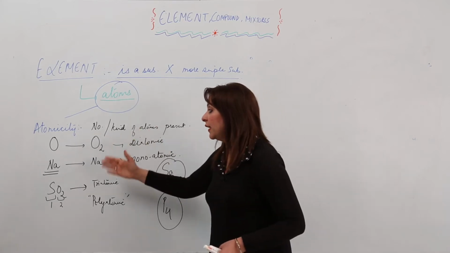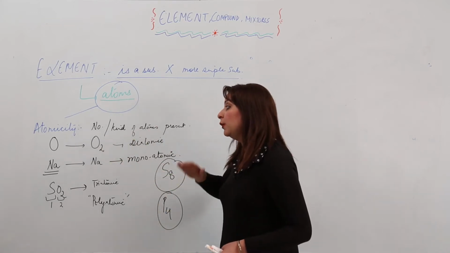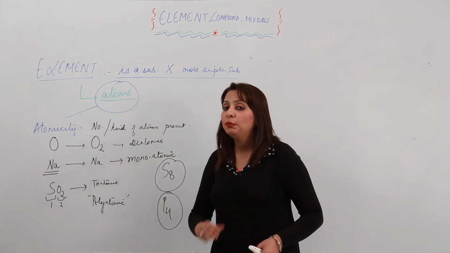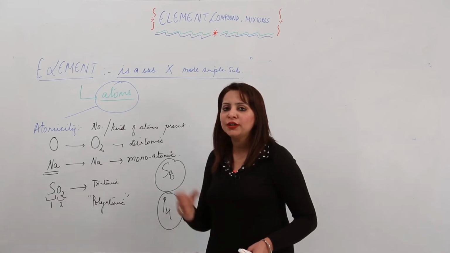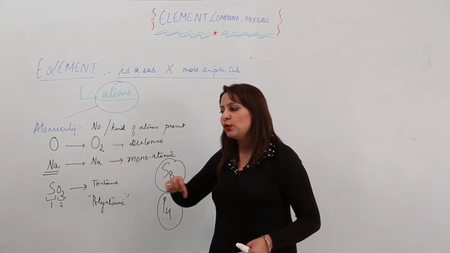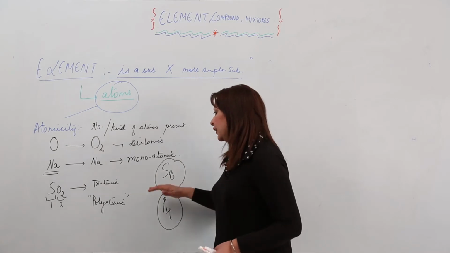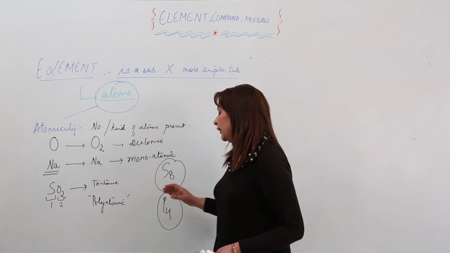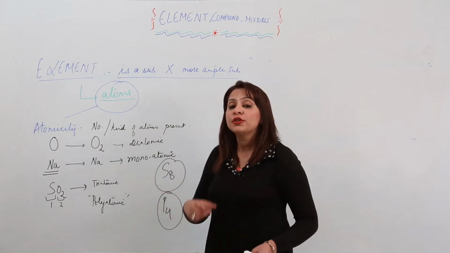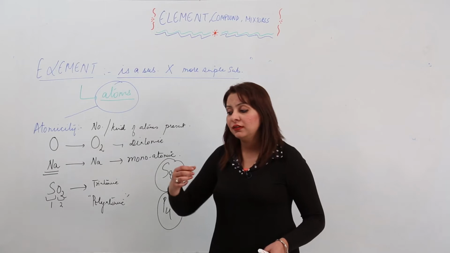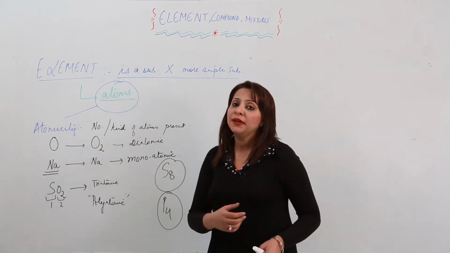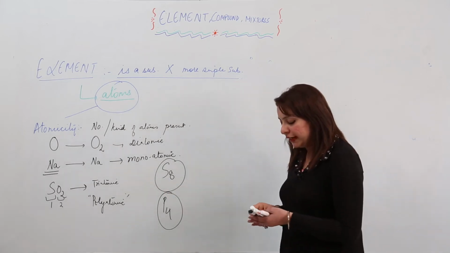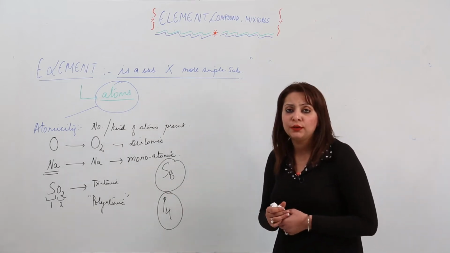So I have told you that the atomicity can be monatomic, one atom, it can be diatomic, triatomic, polyatomic, it can be any of these. It is not any strict rule that it is found only in such and such form. Yes, we get sulfur only in a restricted form, that is S8, but it is not compulsory that an element which resembles sulfur should occur in an octatomic form. It can be diatomic, can be triatomic, right? So this is the atomicity of the element, or you can say the atomicity of the molecule, that is how they exist in nature.